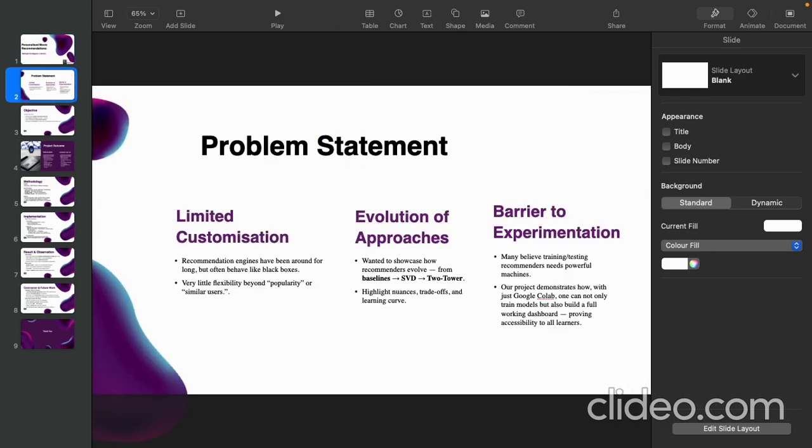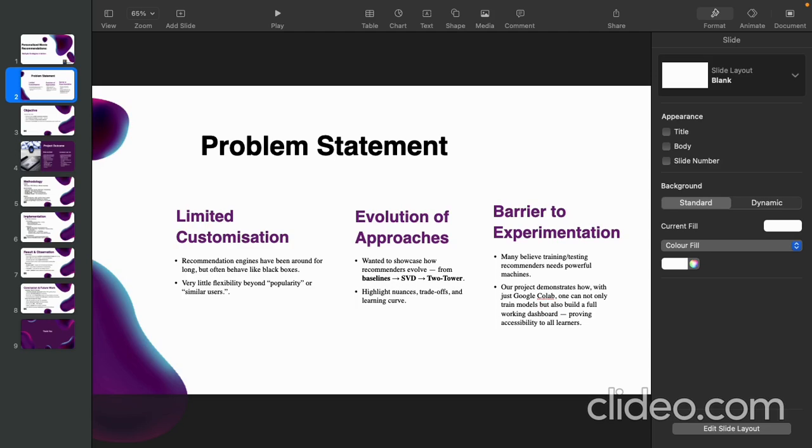So now let's talk about the problem we are trying to solve. There's very limited customization. Recommendation engines have been around for a while, as you all know, but they often are a black box to us. Whether it's popularity based, genre based, or similarity based, there's very little room for learners to understand and customize them.